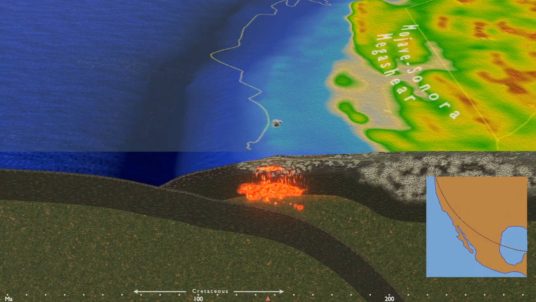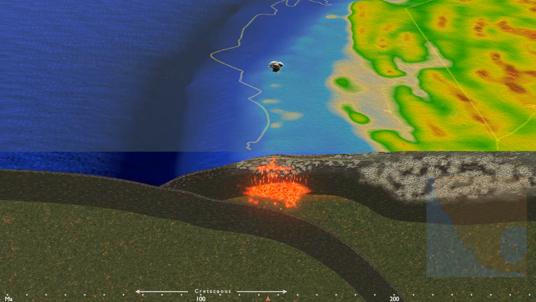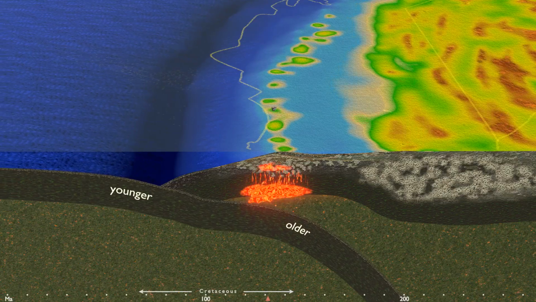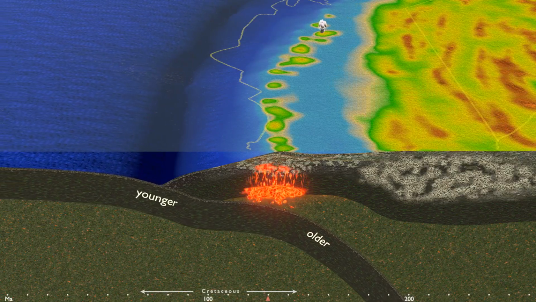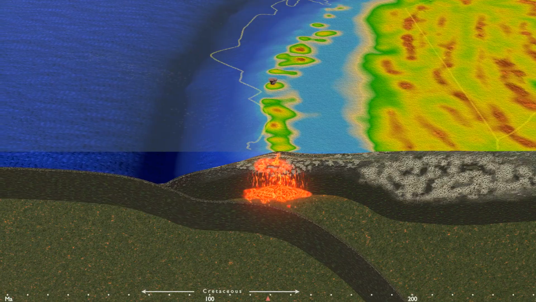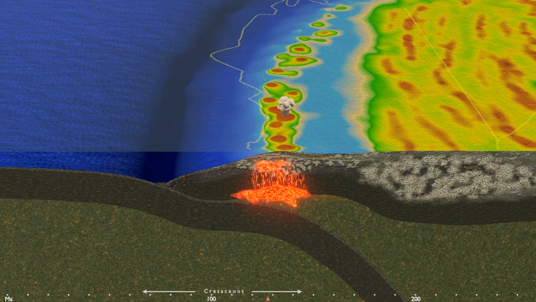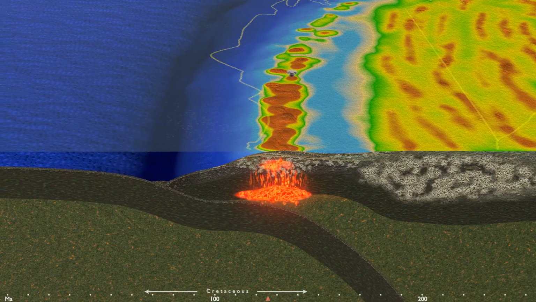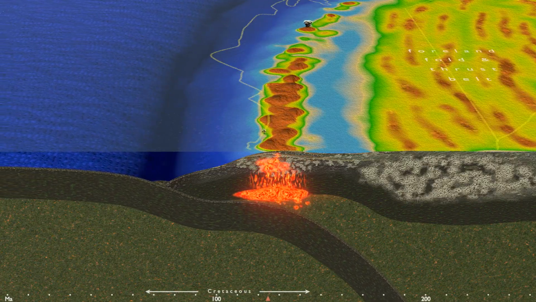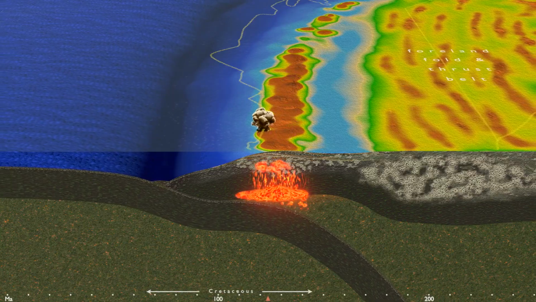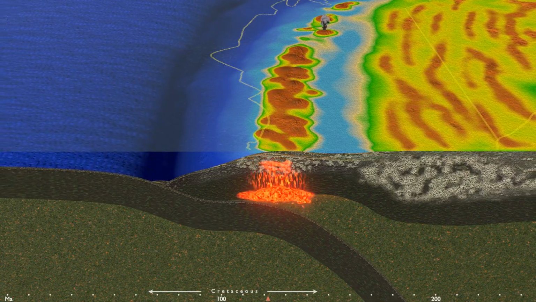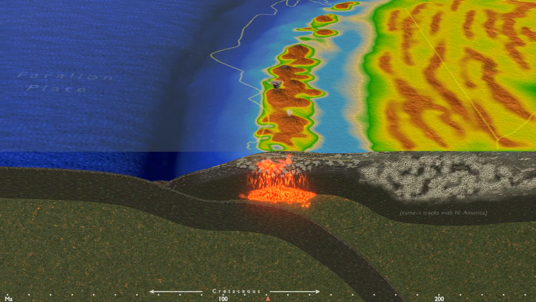As progressively younger oceanic lithosphere arrived at the trench, slab rollback slowed, the locus of magma generation stabilized, and a relatively static fringing arc thickened and grew to become the largely subaerial Santiago Peak volcanics of northern Baja and southern California. Stress transitioned from extension to compression as Pangaea's breakup carried the North American plate westward over younger portions of the Farallon plate.